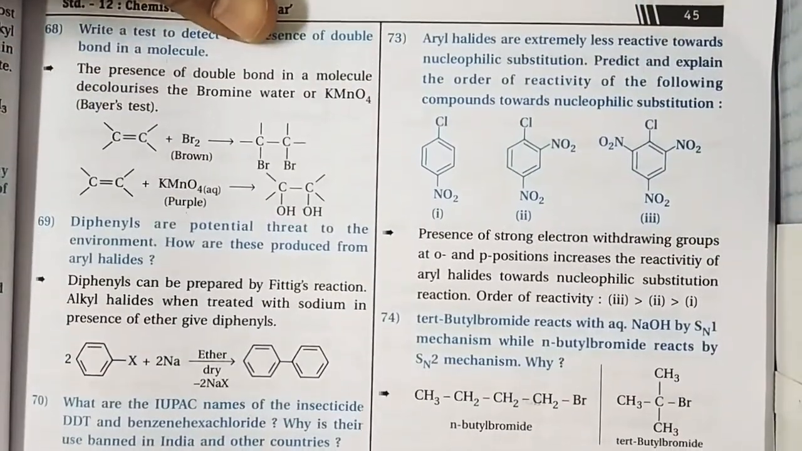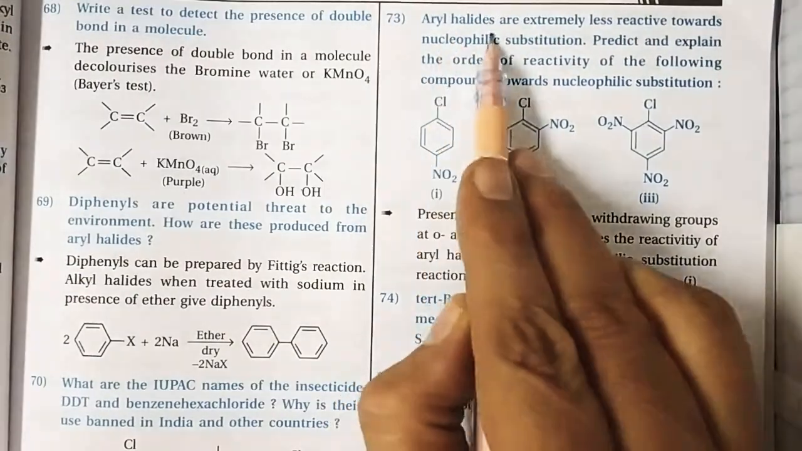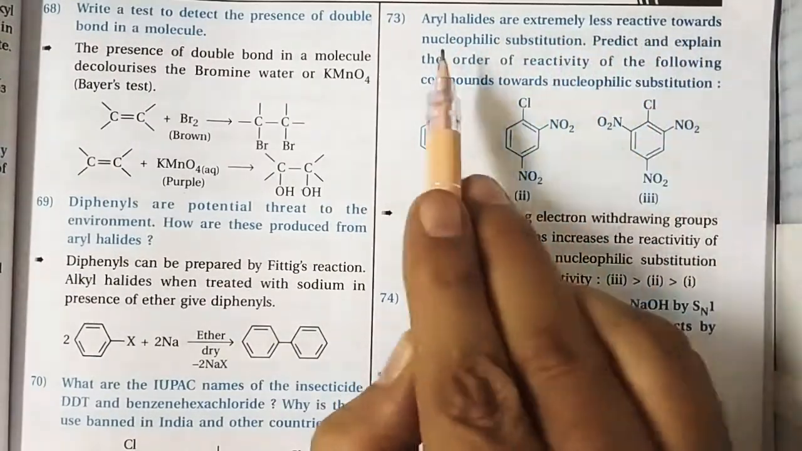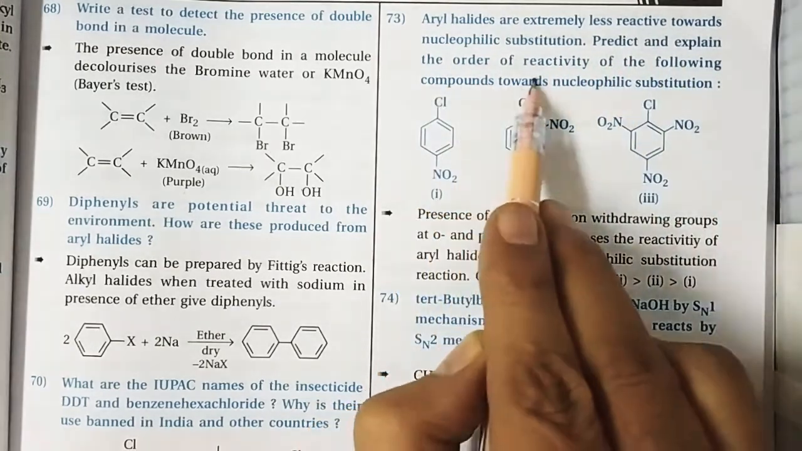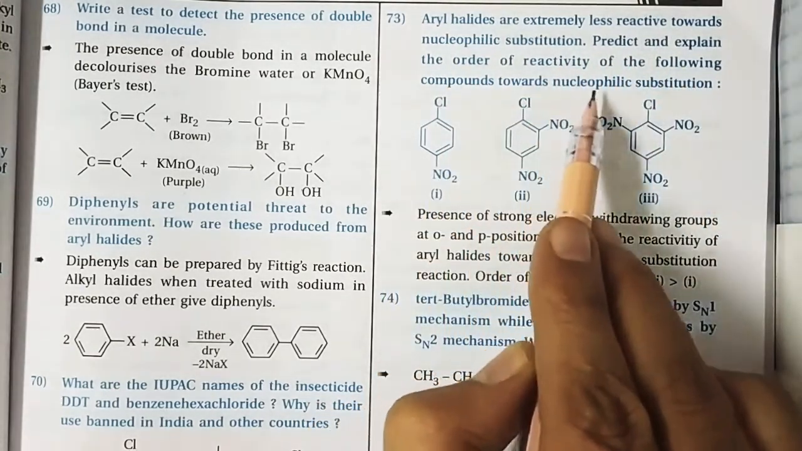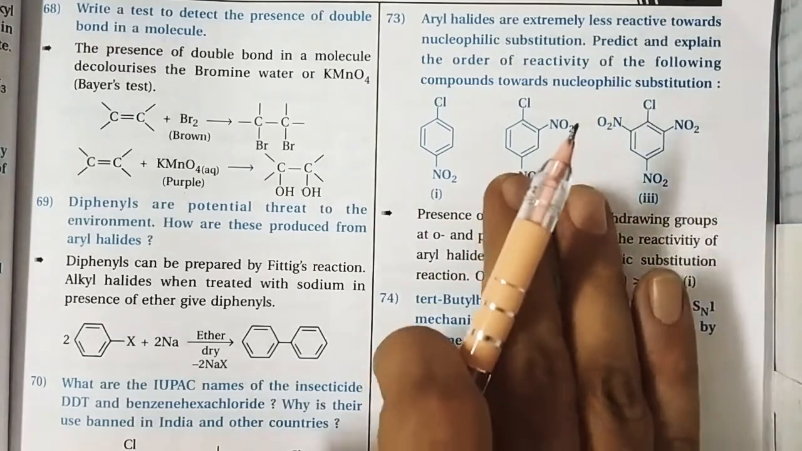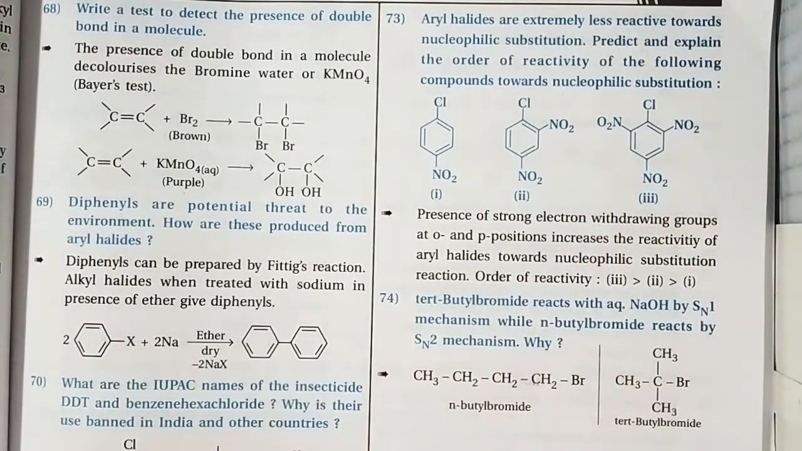Number 73, the question is asked like this: aryl halides are extremely less reactive towards nucleophilic substitution reactions. Explain, and predict the order of reactivity of the following compounds toward nucleophilic substitution. This question is asked in our MCQ part 2.